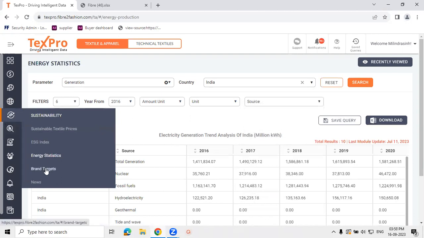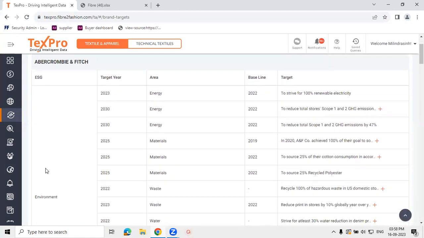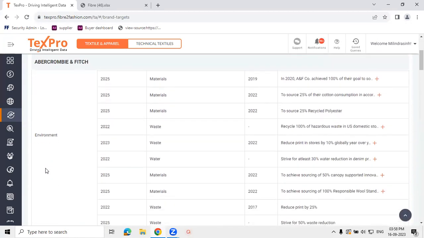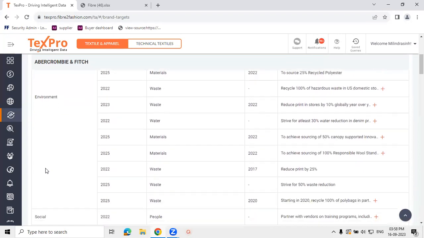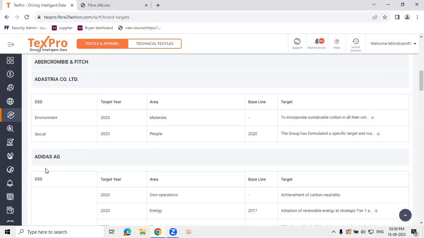Then we have brand targets. Over here we cover and accumulate all the targets and commitments announced by various brands pertaining to ESG and sustainability. We help you with what target they have set for themselves, what baseline year they have considered, and the target years they have kept for themselves. This gives you a compilation of all the targets, announcements, and commitments by various brands regarding ESG, so that you can understand what different brands are planning in terms of sustainability.